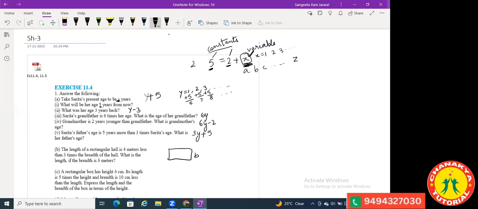The length of the rectangular hall is 4 meters less than 3 times the breadth. You have to find the expression here. See the question here. The breadth is given as b meters.